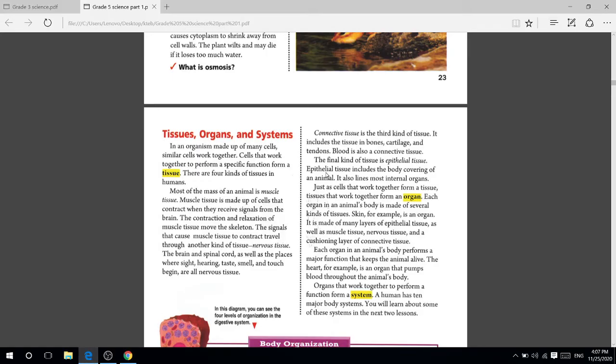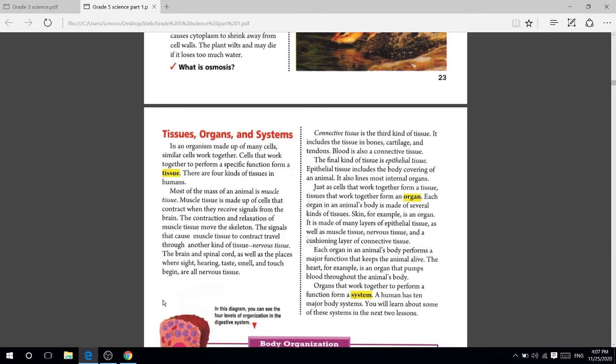And we have another kind of tissue called epithelial tissue. Epithelial tissue includes the body covering of animals. Epithelial tissue covers all of the body, and some organs inside our body are covered by what? Covered by epithelial tissue. It also lines most internal organs, as cells that work together.